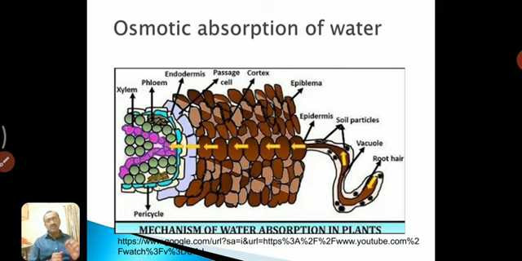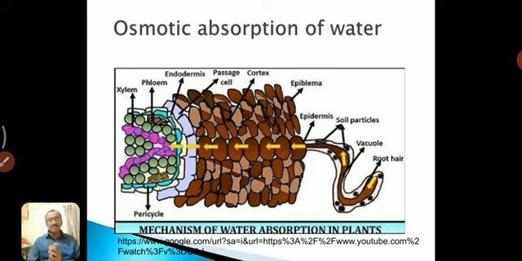That means osmotic absorption requires energy. That is the first important part. And what does this theory say? According to this theory, the osmotic potential or osmotic difference between the soil water and the cell sap in the root cell plays an important role. Two parts are there. One part is the soil water, the second is the cell sap in the root cell.